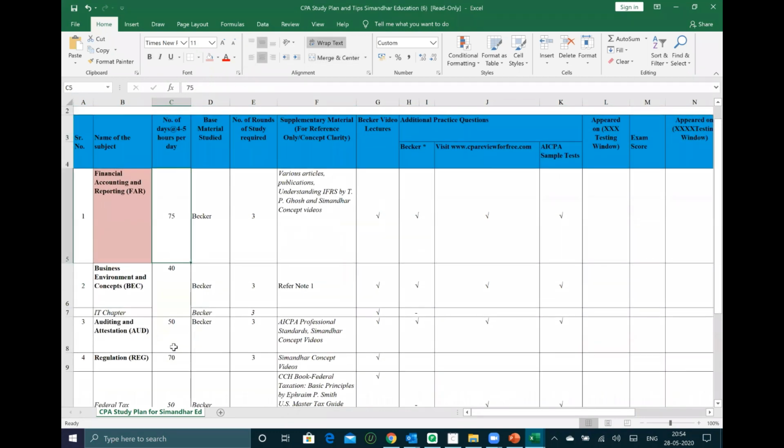So there is no point doing 2-3 subjects together and writing them quickly. There is no rush concept here. You'll need to be patient and practice each and everything which is there in our study plan. And then you'll need to select your sections and plan for the exam. So how many papers at a time? Again, it depends on you. You go with one paper.